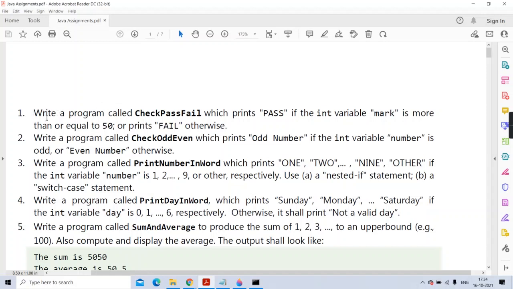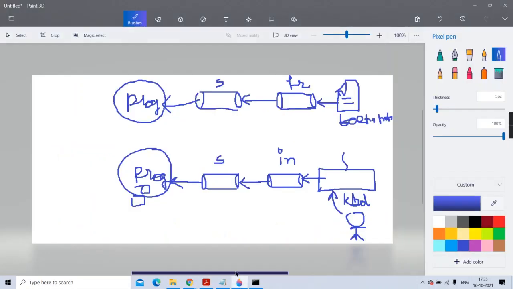Now in this program, write a program called CheckPassFail which prints pass if the integer variable mark is more than or equal to 50, or prints fail otherwise. So one integer variable you are going to create called mark. You will be accepting that mark from the user. If the mark is less than 50, you have to print fail, otherwise you have to print pass. Very simple. So it is based on a simple if-else conditional statement.